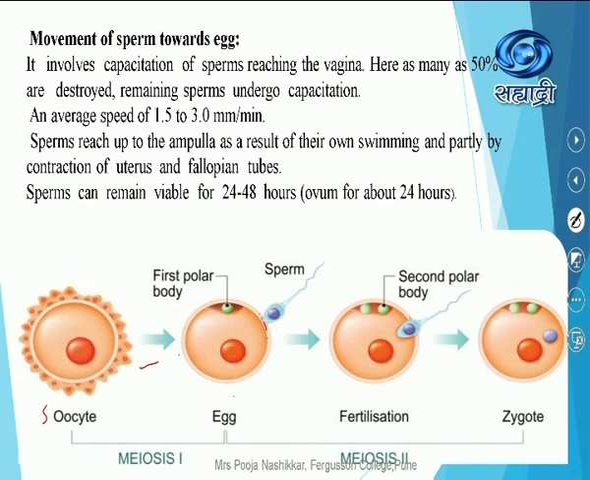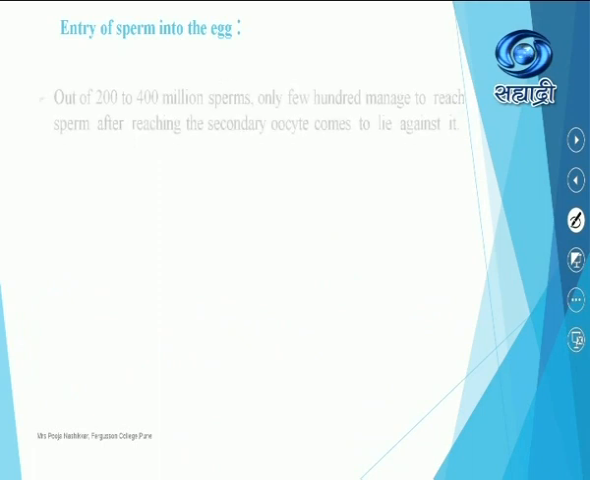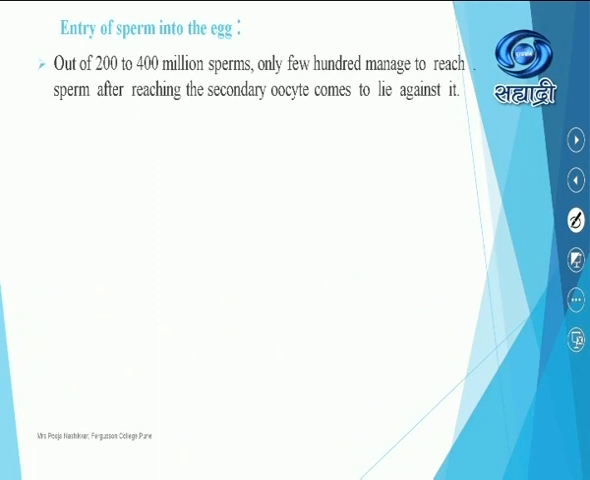See, the head of the sperm along with the nucleus enters, and the tail can be cut off. Entry of sperm into the egg. Out of 200 to 400 million sperms, only a few hundred manage to reach the secondary oocyte, coming to lie against it.